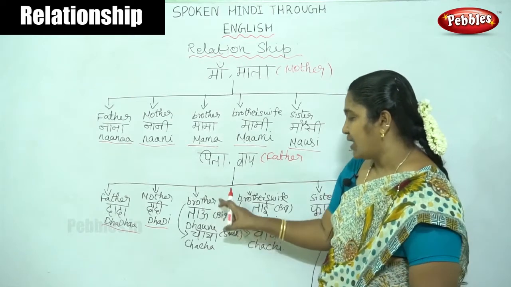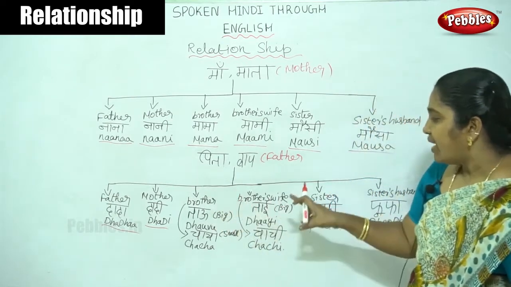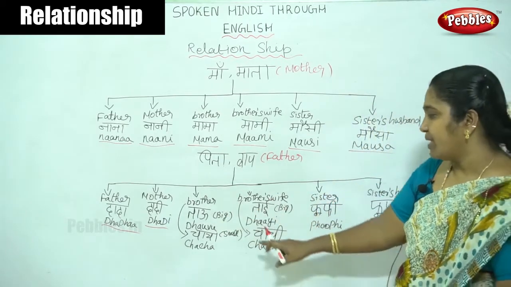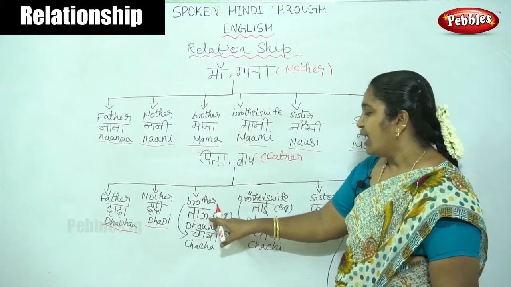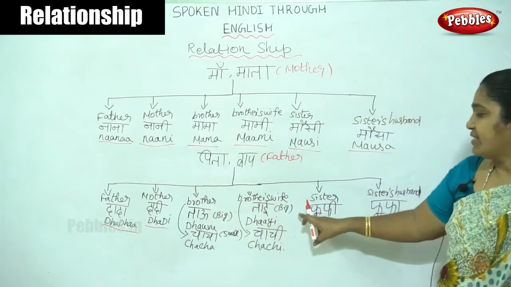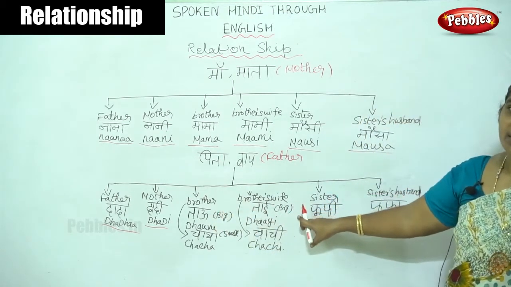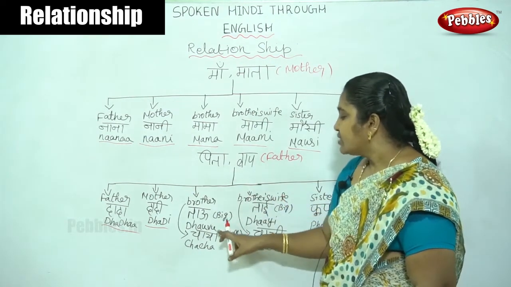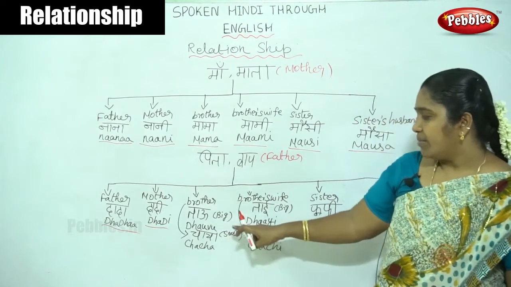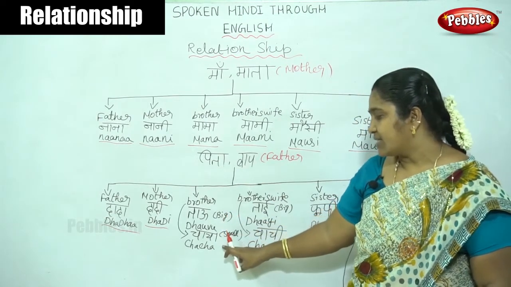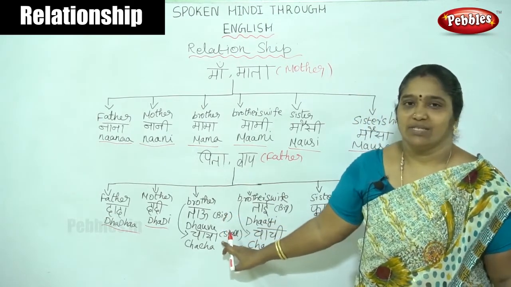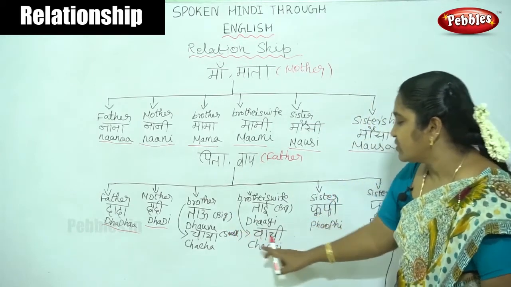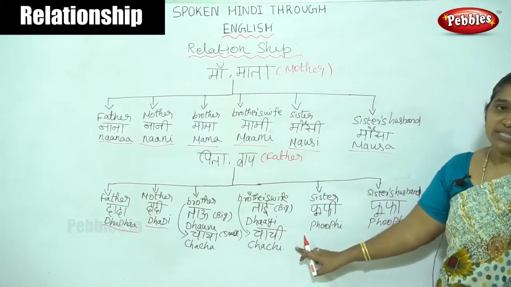We have to call the big brother of our father Dau. Big brother of our father is Dau and his wife is called as Dai. Then the small brother of our father is called as Chacha. His wife is called as Chachi.